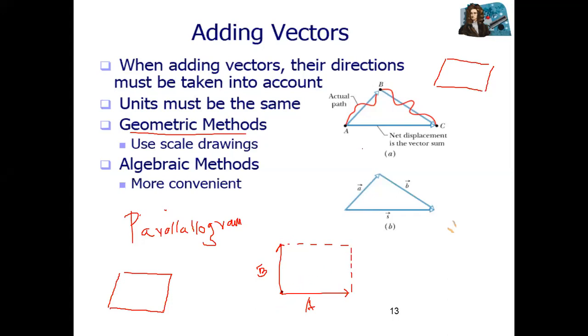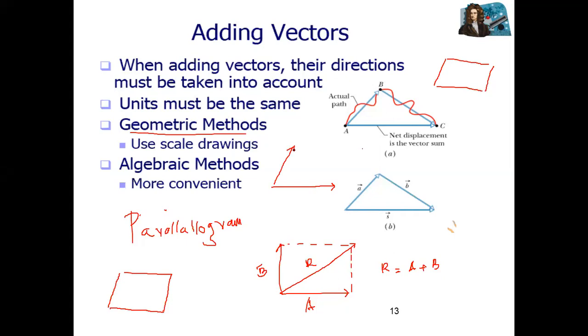Then, starting from the origin, you have to draw a diameter. Yeah, diameter. This is like a diagonal, not a diameter. Okay? Diagonal. So this one is the resultant vector. R is equal to A plus B. Correct? Or another way: if you draw one line like this, this is one vector, and the second one is this one.